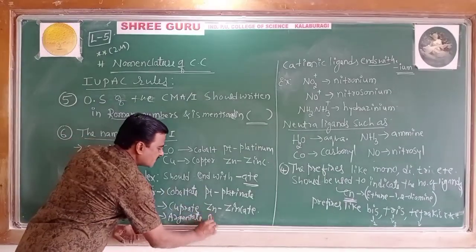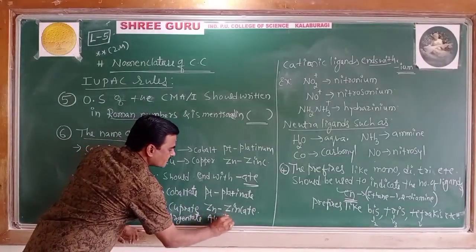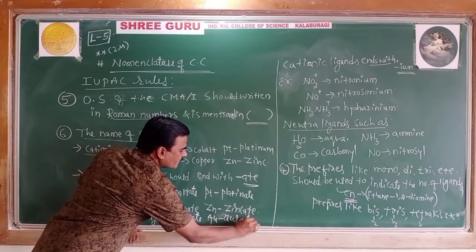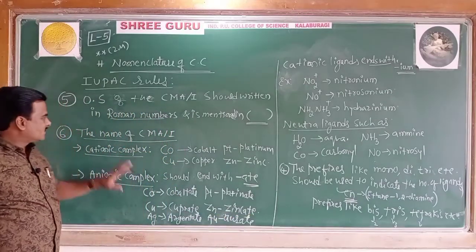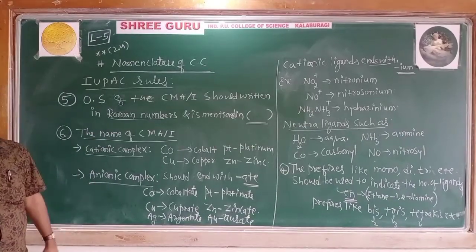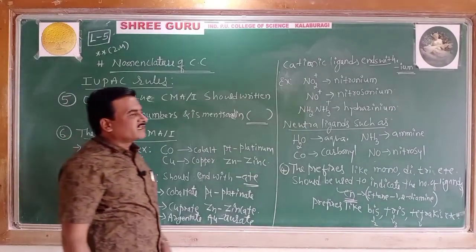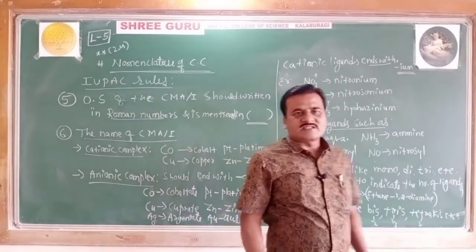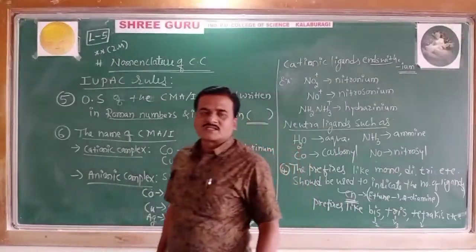Au, aurate. Like this, the sixth rule says. Then coming to the last, what is the last rule? It is regarding the neutral complex.